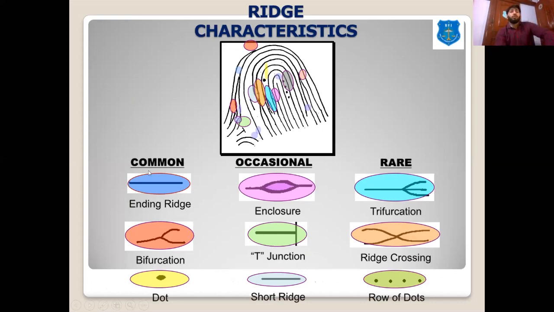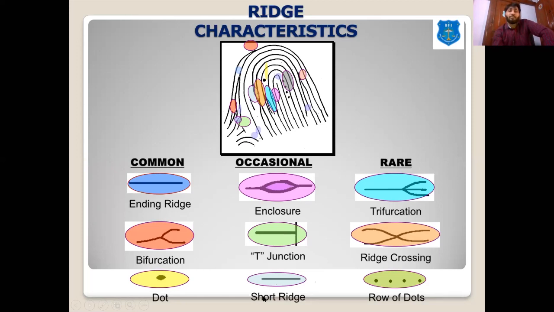The most common fingerprint ridge characteristic that you will find is the ridge ending. Very commonly it is found. Then bifurcation, then dot. These are very commonly found in a fingerprint. Then occasionally, enclosure can be found. Some T-like junctions.